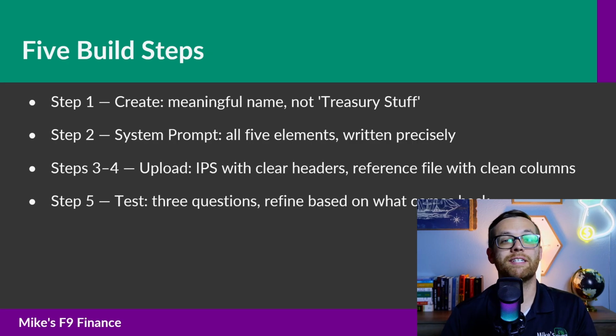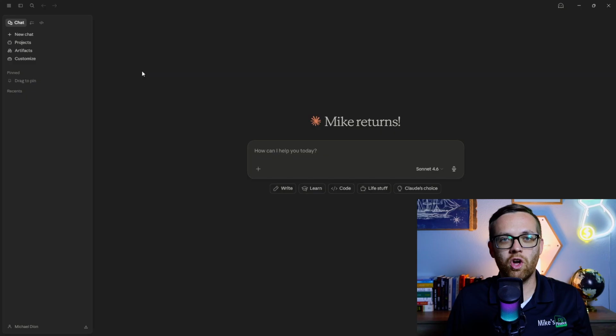I'm going to walk through 5 steps. First, we're going to create the project. Second, we're going to write the system prompt. Third and fourth, we're going to upload reference files. And fifth, we're going to test it with 3 questions and refine as needed based on the answers. So here we are working back in Claude Desktop.